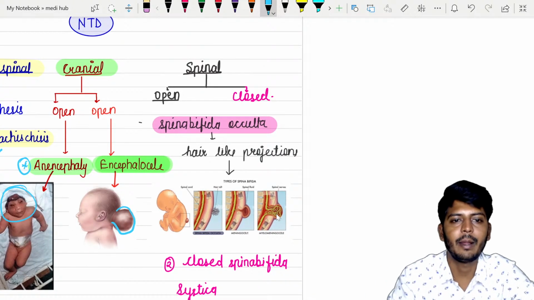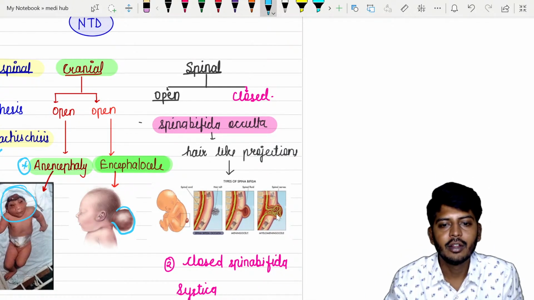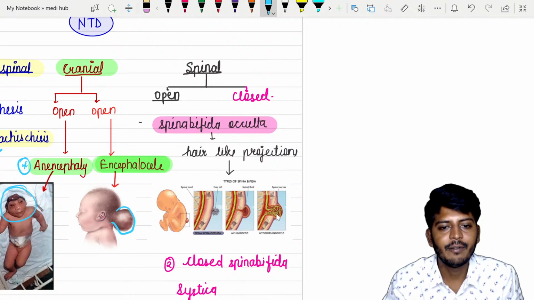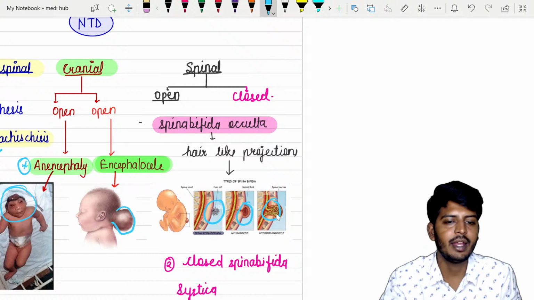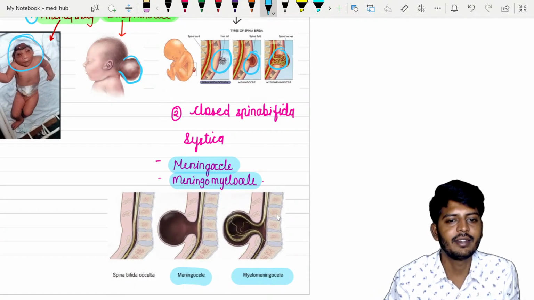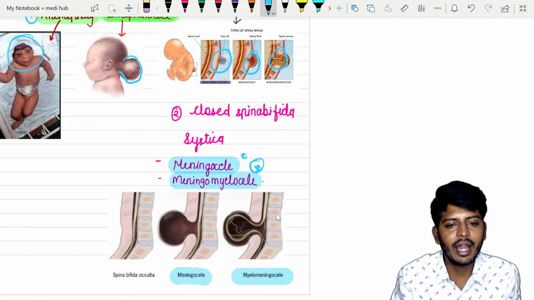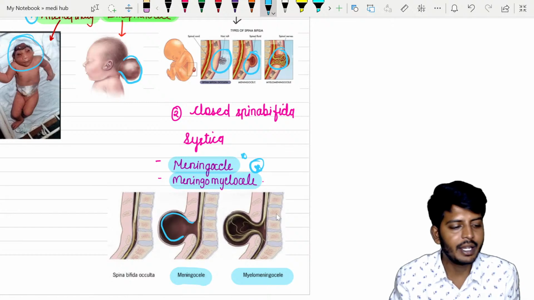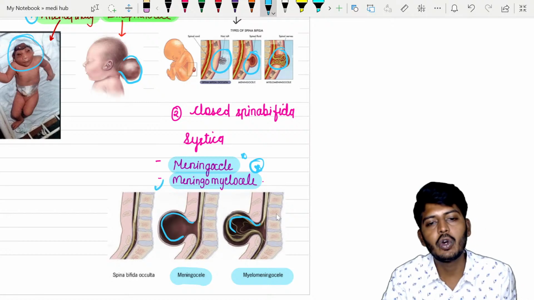Then we have spinal ones. In spinal, we have spina bifida. In spina bifida, we can have a hair-like projection present. Then we have closed spina bifida, spina bifida cystica, that is your meningocele and meningomyelocele. In meningocele, the outpouching contains only meninges coming out. But in the other, there is an outpouching, and along with that the spinal cord is also coming out. We call it meningomyelocele.